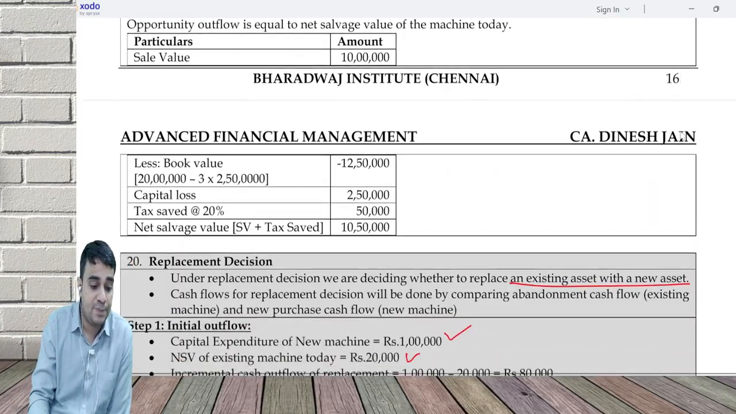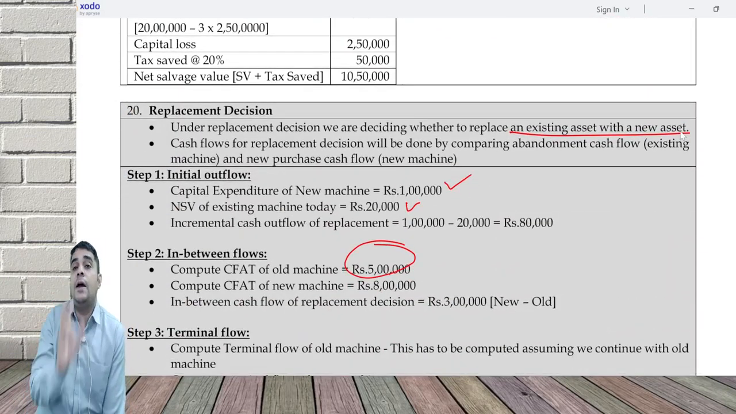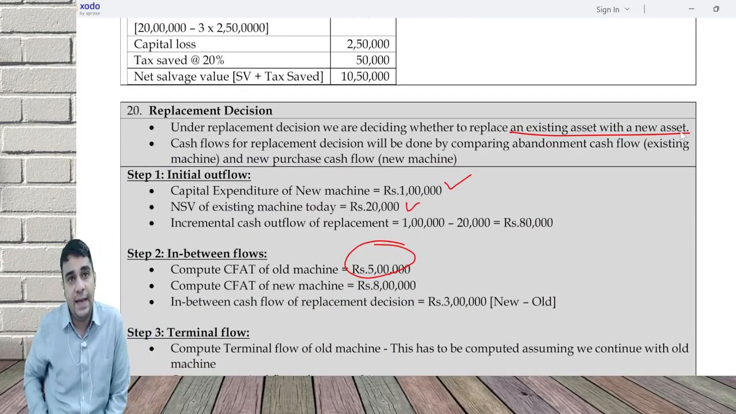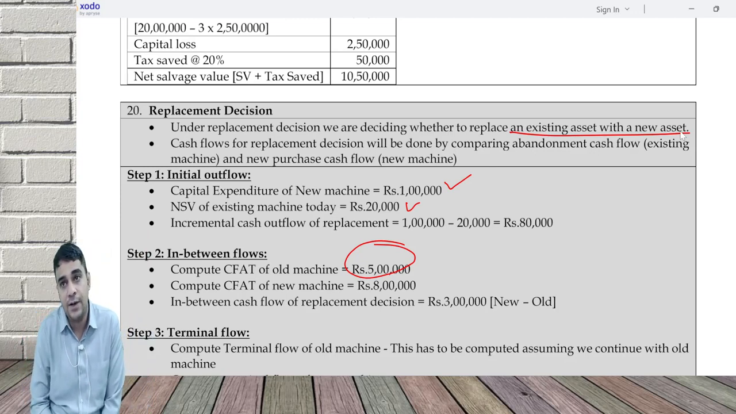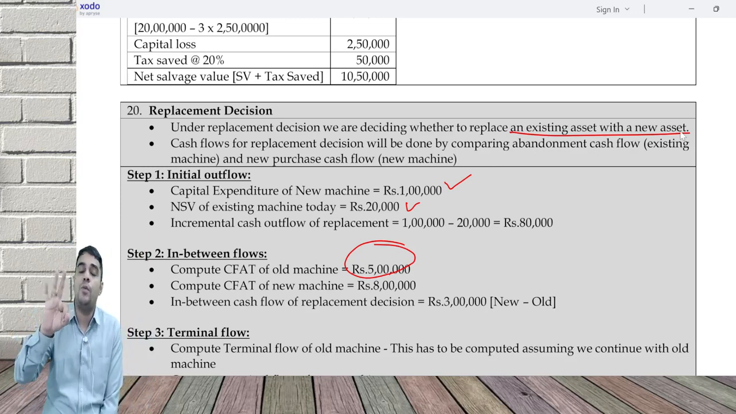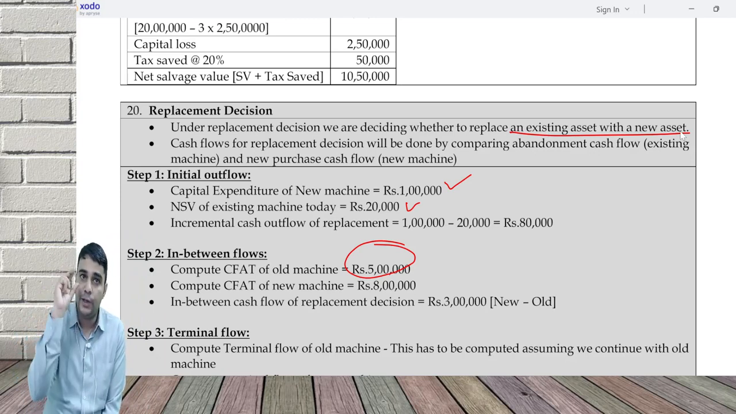Then comes the replacement, which is a combination of new purchase and abandonment. That is, you are going to buy a new asset in place of an existing asset, which is called a replacement decision. Three types of problem. One, pure replacement question, where you analyze old separately, new separately, and do incremental. When you do old analysis, you have to consider net salvage value in step one.